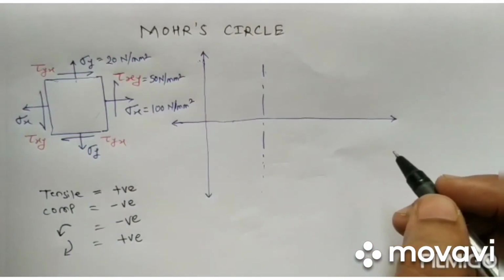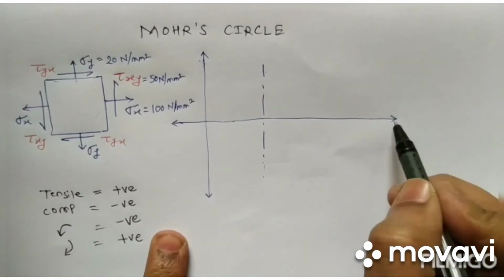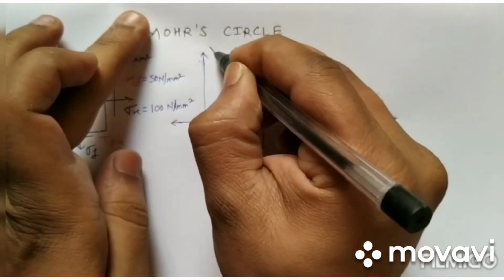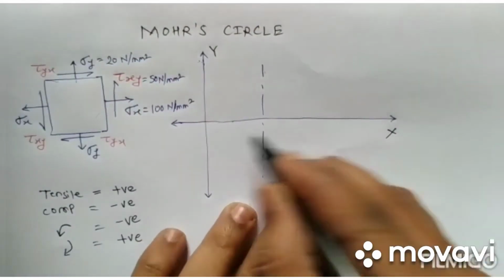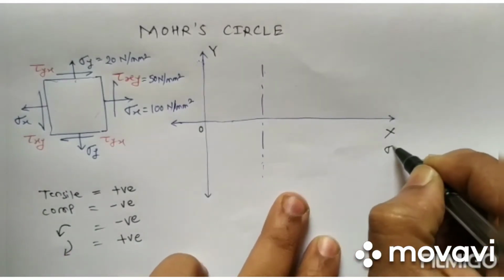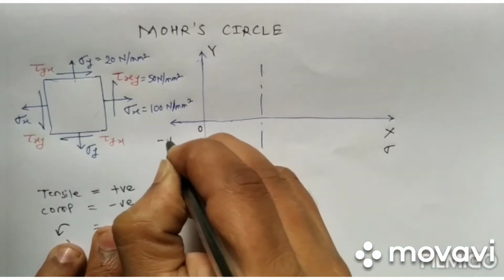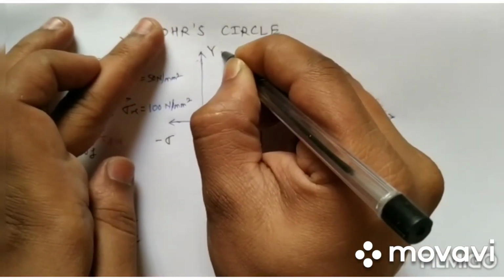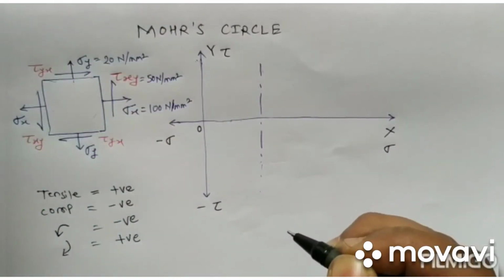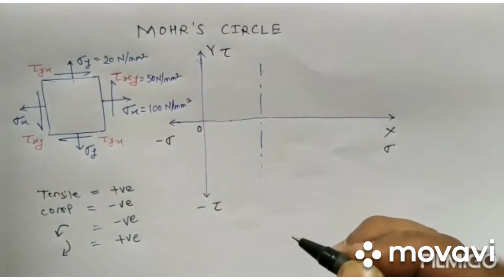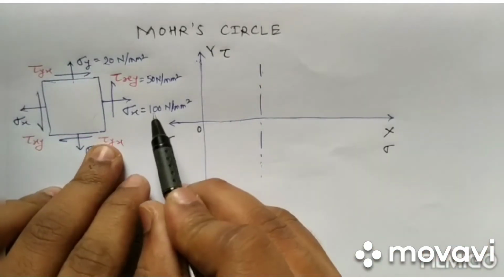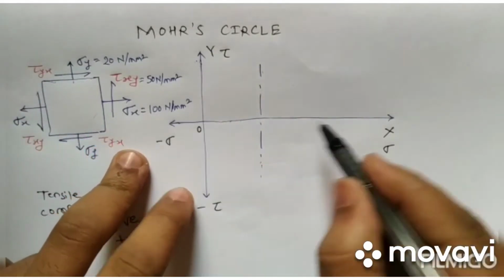we represent the normal value on the x-axis and the shear stress on the y-axis. So this is our origin, this will be our positive sigma, this is our negative, this is our positive tau, and this is our negative shear. Okay, so we have plotted the xy coordinates. Now first is sigma x. Sigma x is 100 Newton per mm square.